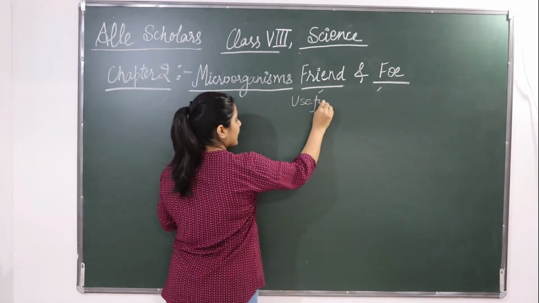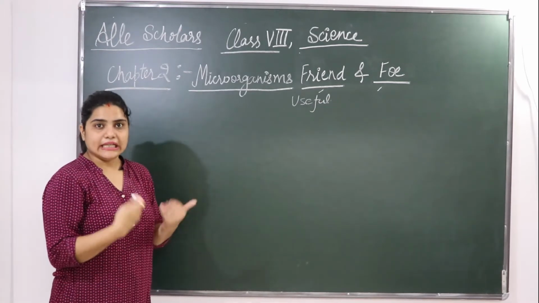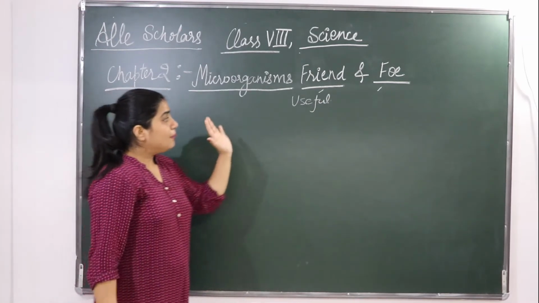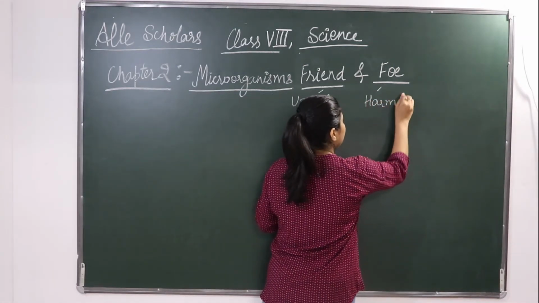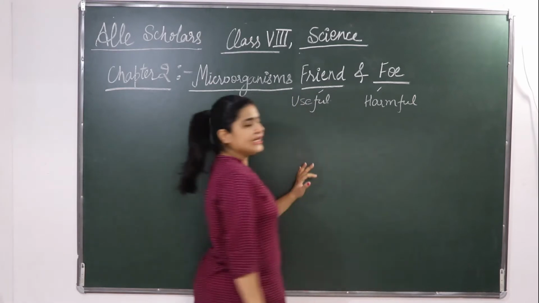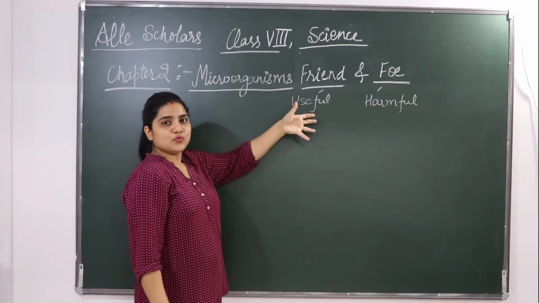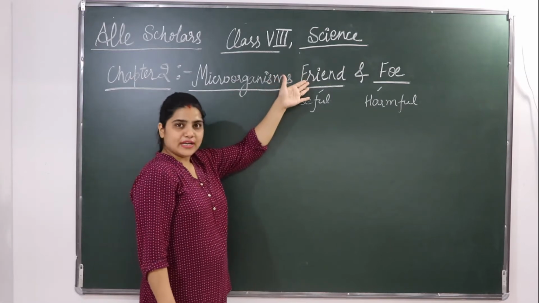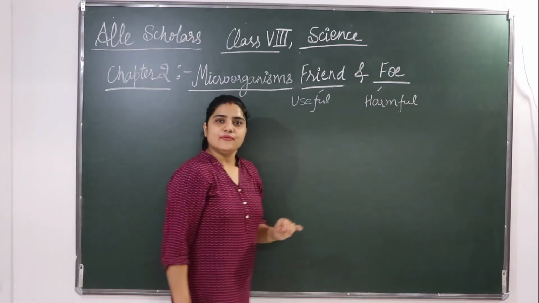Okay, they are so useful that we use them in our daily needs, daily life. But few are very harmful. Okay, few microorganisms are very harmful. So the microorganisms which are useful are called friends, and those which are harmful are the foe.